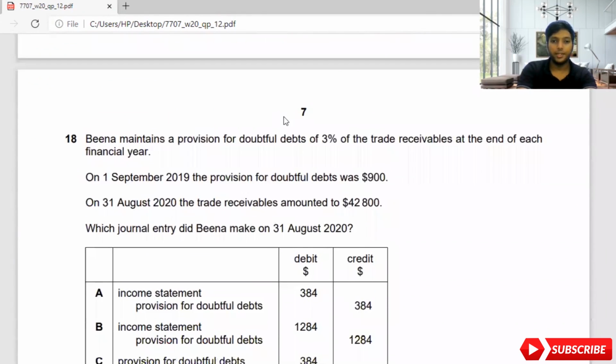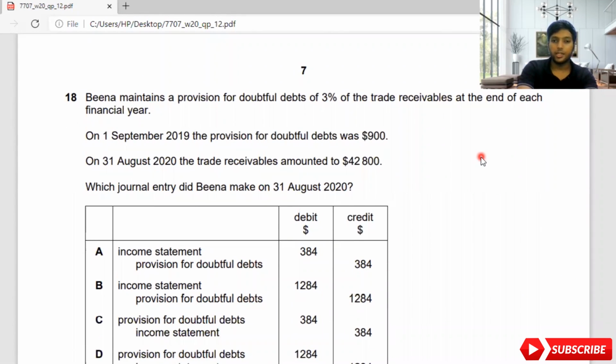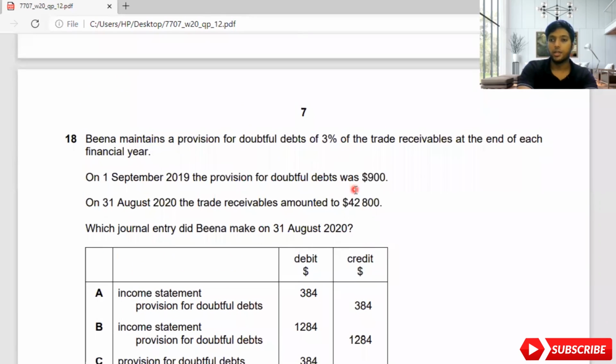Bina maintains a provision for doubtful debt of 3% of the trade receivables at the end of the year. On 30th September 2019, the provision for doubtful debt was 900. On 31st August 2020, the trade receivables amounted to 42,800. Which journal entry did Bina make on 31st August 2020? So this is a provision for doubtful debt adjustment, guys. I'm going to do this in text. I can go to Excel, but I'll do it in text. If you don't understand, you can comment in the comment section, so I'll be able to help you when I'm doing the next past paper questions.